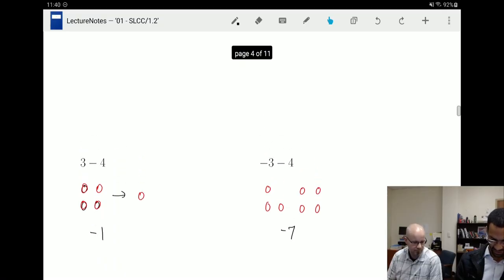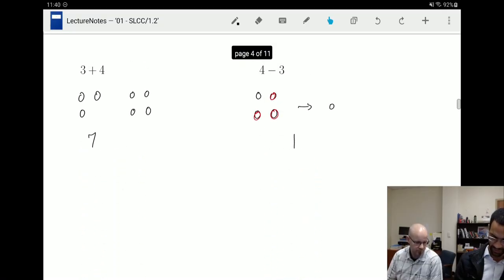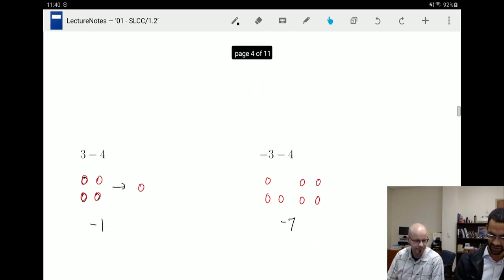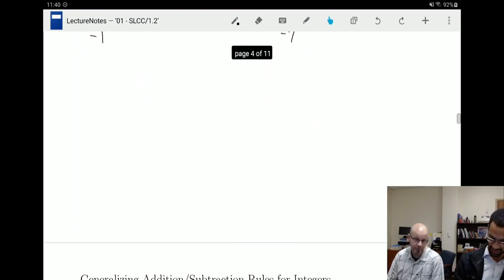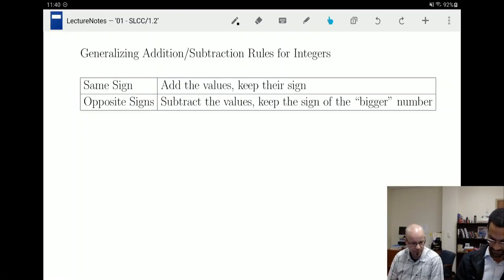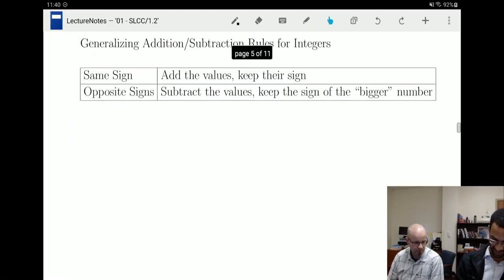So yeah, that's what I'm saying. And then 4 minus 3 up here, the 4 is bigger than the 3. The positive number is bigger, so the positive would win if they combined. So that's what I mean by bigger number. It's true that any number that's positive is going to be greater than any number that's negative. I think that's all we got to say about that.